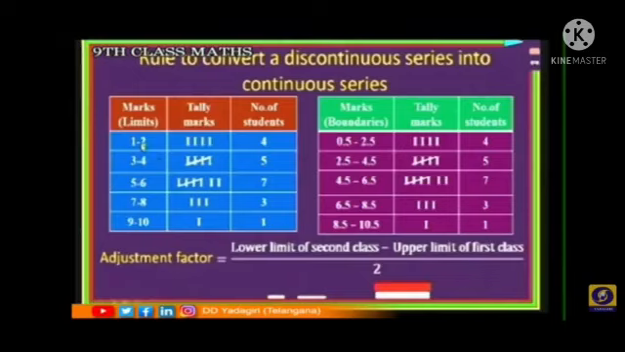Next class interval 5 to 6: we decrease the lower limit by 0.5 and increase the upper limit by 0.5, so it changes to 4.5 to 6.5. Next class interval 7 to 8 changes to 6.5 to 8.5. Next class interval 9 to 10 changes to 8.5 to 10.5. So we have changed the inclusive to exclusive class intervals. The adjustment factor equals the lower limit of the second class minus the upper limit of the first class, divided by 2.